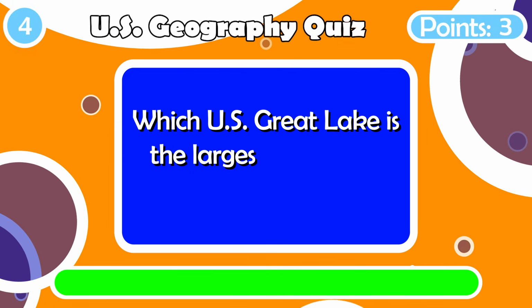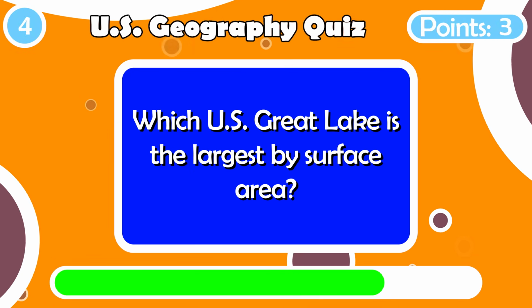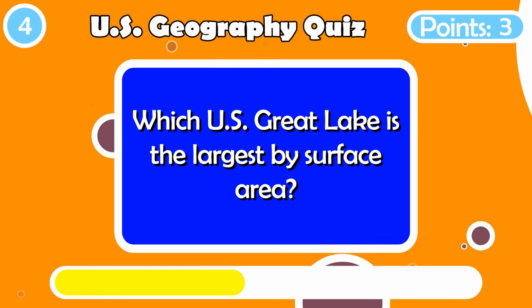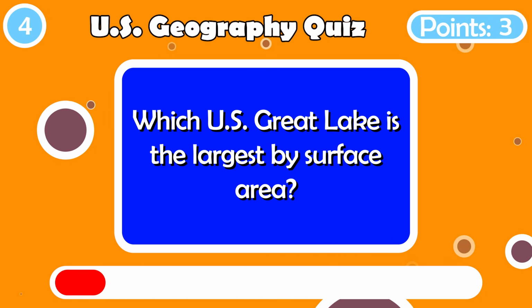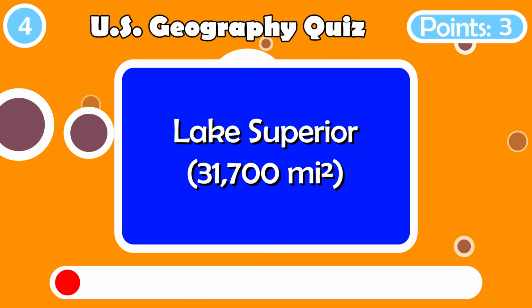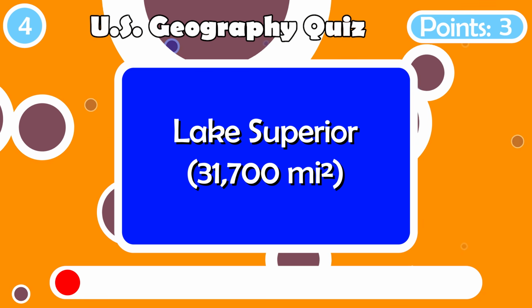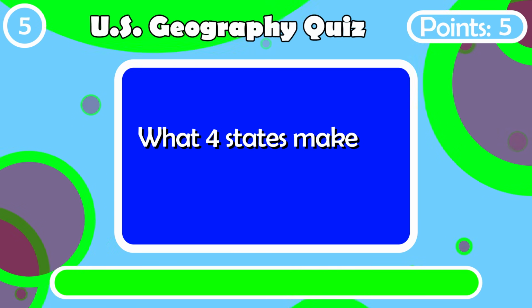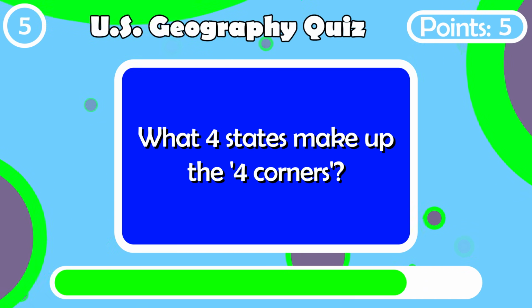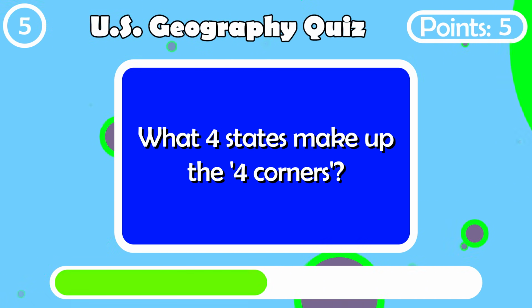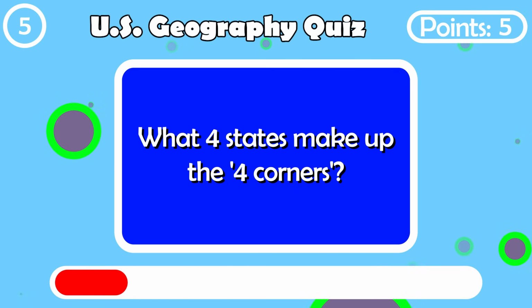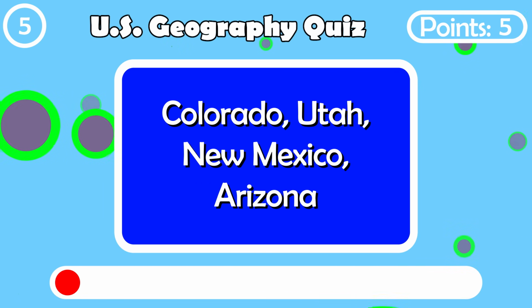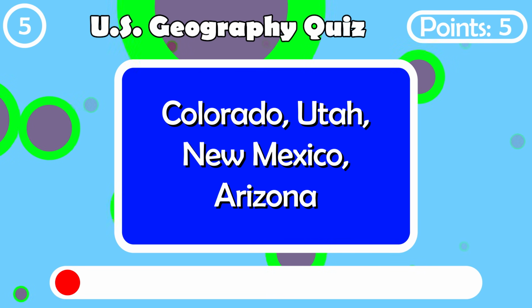Which US Great Lake is the largest by surface area? Lake Superior is 31,700 square miles. What four states make up the Four Corners? Colorado, Utah, New Mexico, and Arizona.